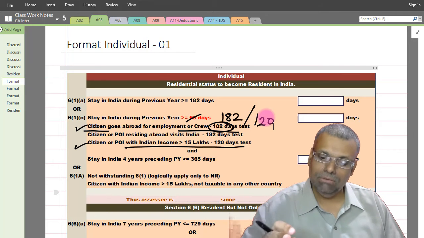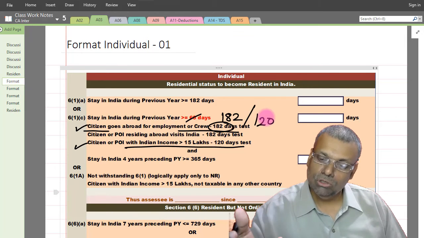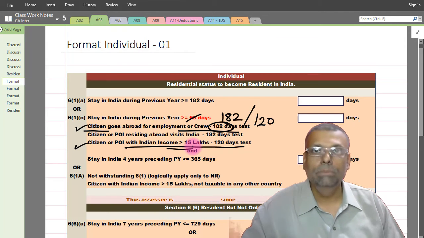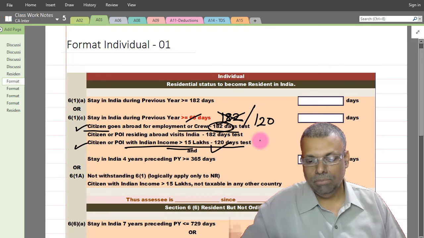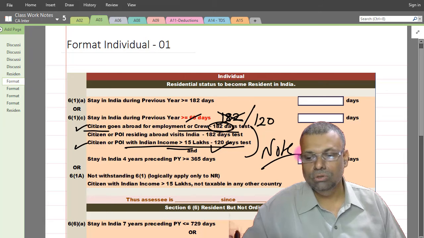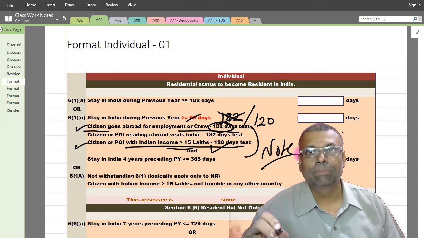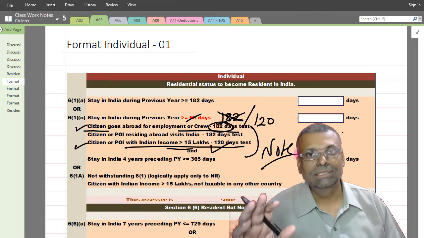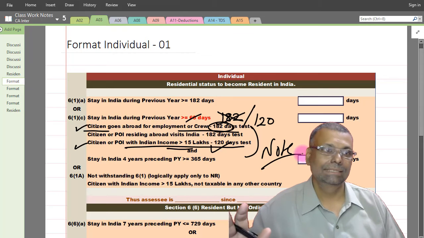Now in the given case, you will still have a doubt because he is a crew member and he is going abroad. However, in the same case, the Indian income is also more. So I will say that where the Indian income is more than the limit of 15 lakhs given to us by the law, then apply 120 days, but you will ignore this 182 days. You will have to write a note and say that this is debatable, that there is a confusion, that both explanations are applicable in that situation, and which one to be applied can be debated. But I will go with the view that since the income is more, I will substitute with 120 number of days.